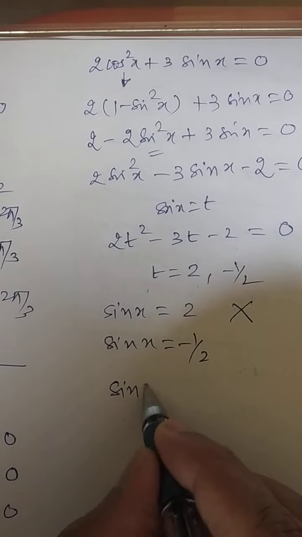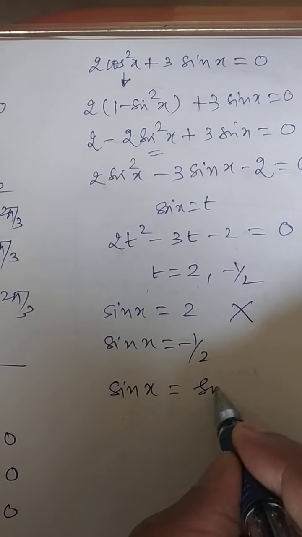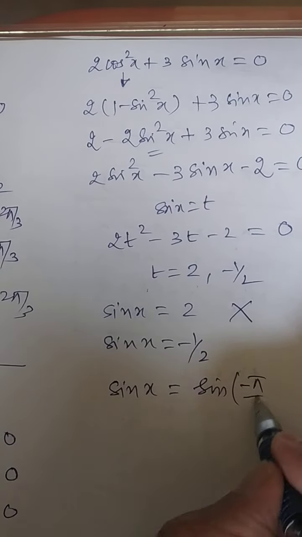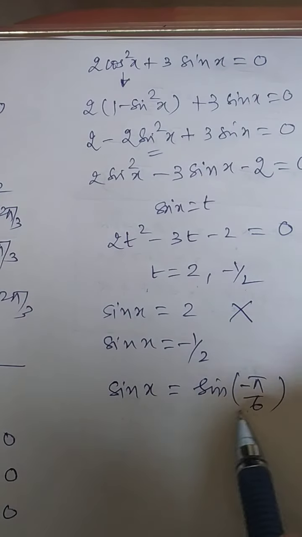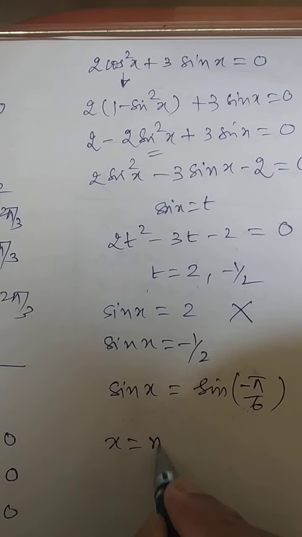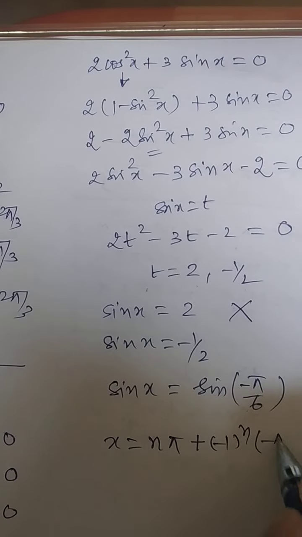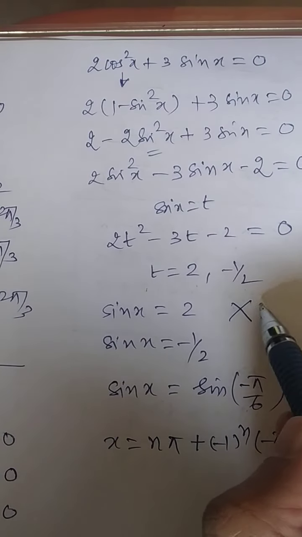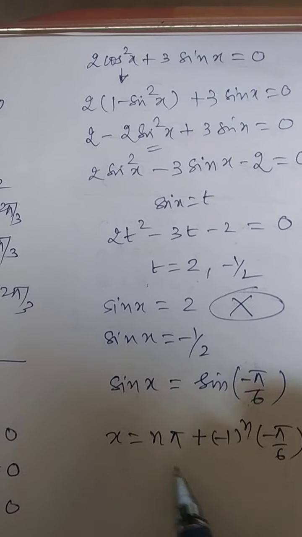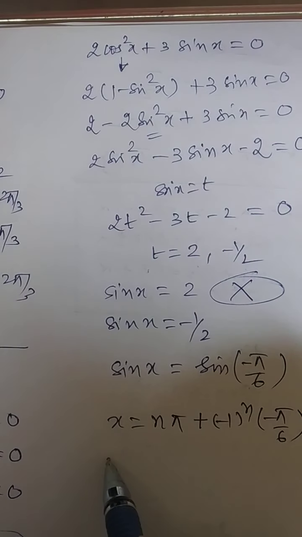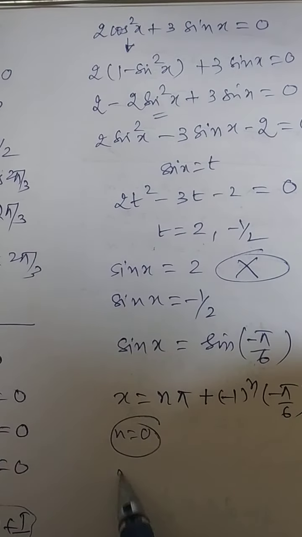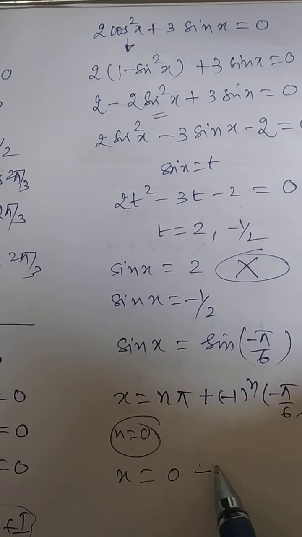Now you should know when sin equals −1/2, that is sin of −π/6. Which rule applies for sin x = sin α? x = nπ + (−1)^n α. Over here α is π/6. There is no range given in this case, so if you want me to calculate, put n = 0, and x will be −π/6, which is one of the answers.